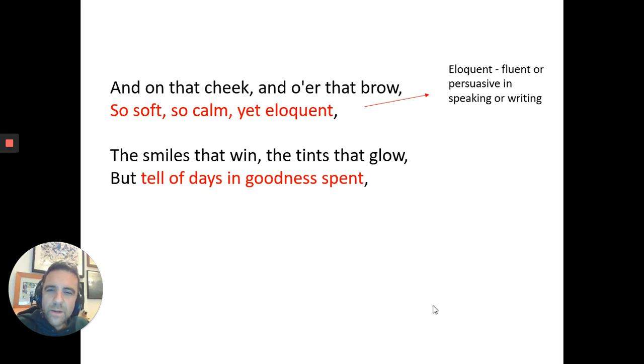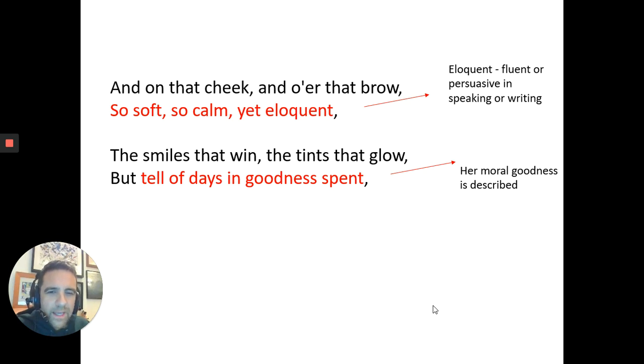Now let's look at the next two lines. The smiles that win, the tints that glow. So she's got a kind of glowing, slightly pink, slightly red face. And the smiles, that sort of sense of joy and happiness. But this is the crucial bit. But tell of days in goodness spent.